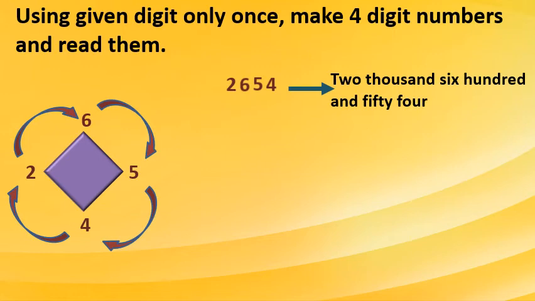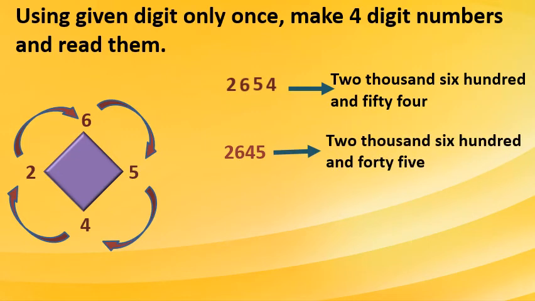The second number, again we will start with 2. I will not change the place of 6; I will change the place of 5. 2, 6, 4, 5. See, I have changed only the last 2 numbers. So how will we read this? 2645. The third time, I will change the second number now. 2564.